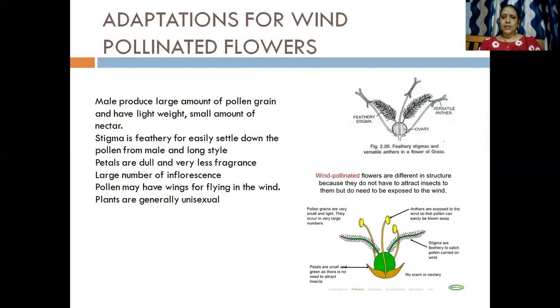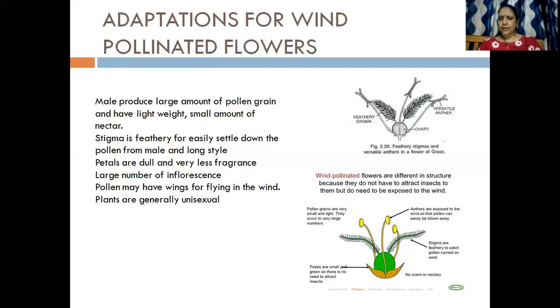So here in this particular diagram, you are able to see the pollen grains are exposed to the wind, so the pollen can be easily blown away. And the petals are very small, not at all attractive, do not have any scent, and you can see the stigma there, feathery in shape and structure. Clear? So we'll go to the next one.